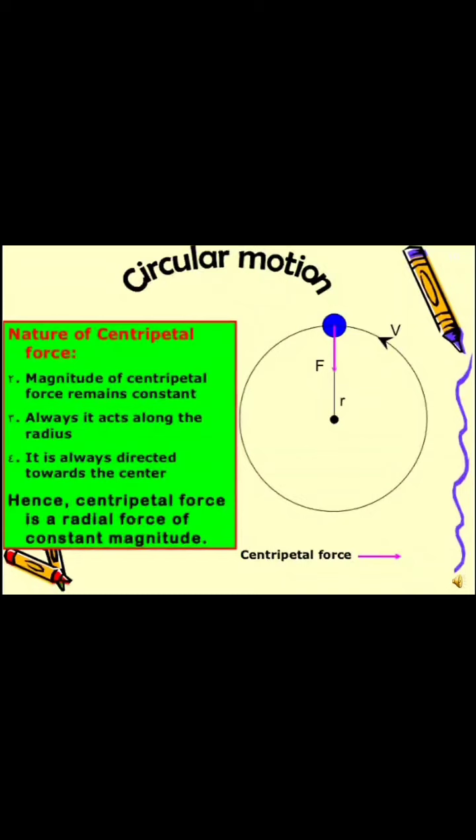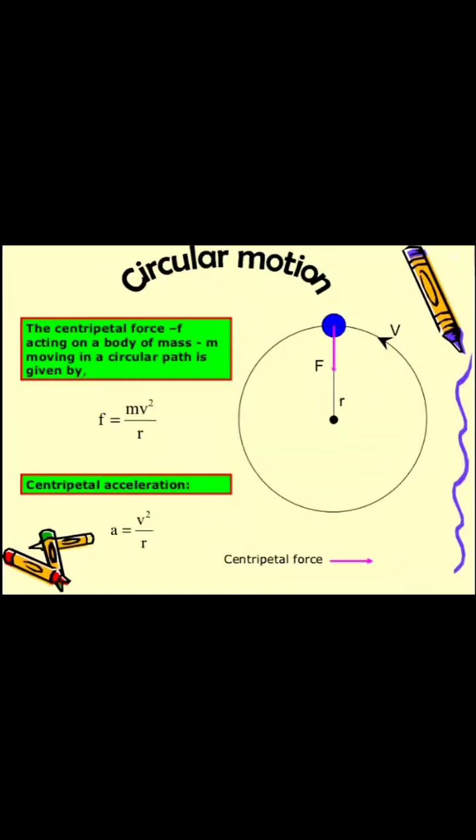This force always acts along the radius. It is always directed towards the center. Therefore, it is called a centripetal force, and hence centripetal force is a radial force of constant magnitude. Centripetal force is denoted by F, acting on a body of mass m moving in a circular path, and the formula is centripetal force F is equal to mv square upon r. The centripetal acceleration is given by a is equal to v square upon r.